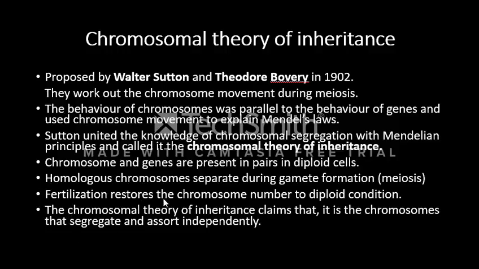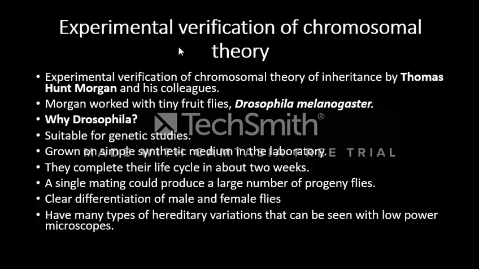Now fertilization restores the chromosome number to diploid condition. The chromosome theory of inheritance claims that it is the chromosomes that segregate and assort independently. To prove this, an experiment was conducted on fruit flies, Drosophila melanogaster. Why Drosophila? Because it was suitable for genetic experiments.